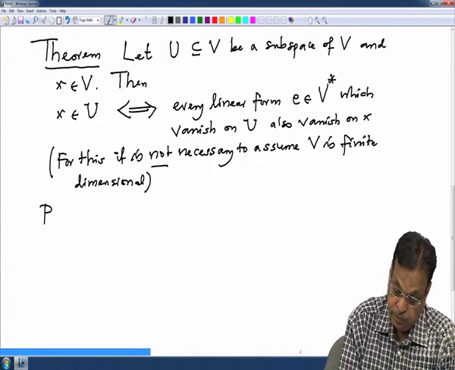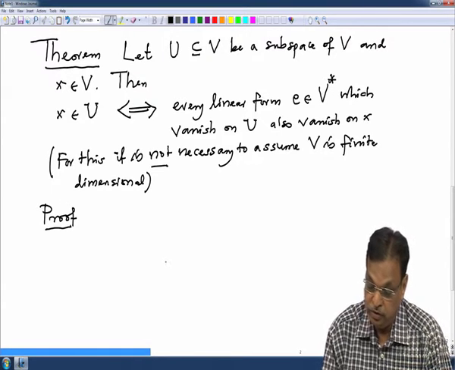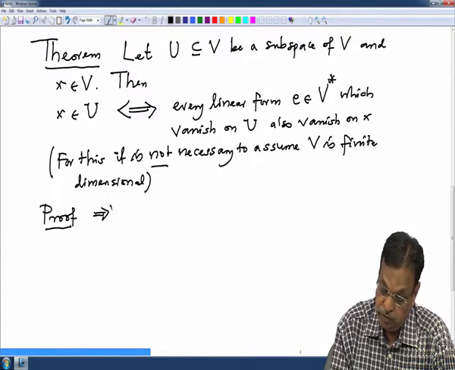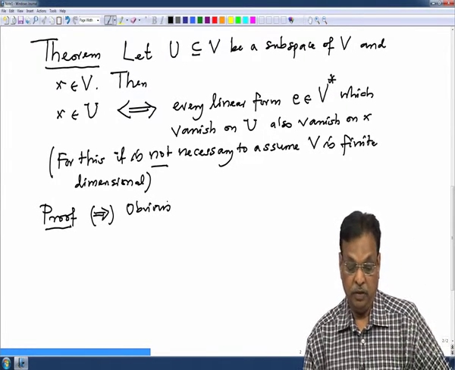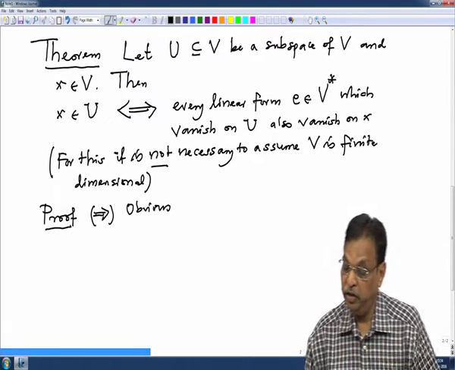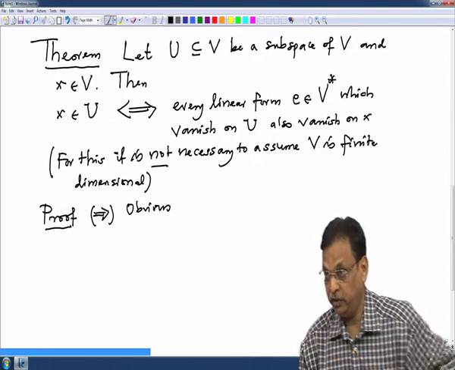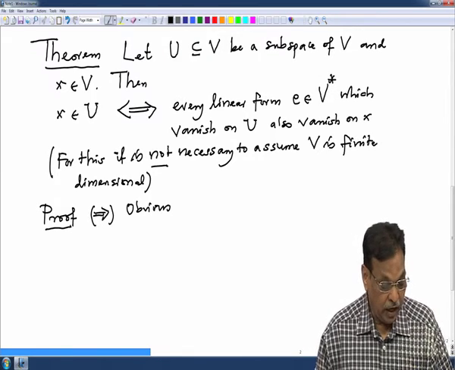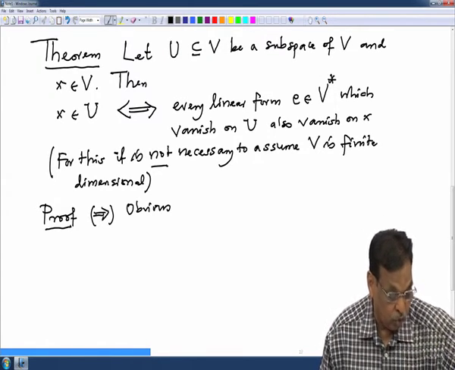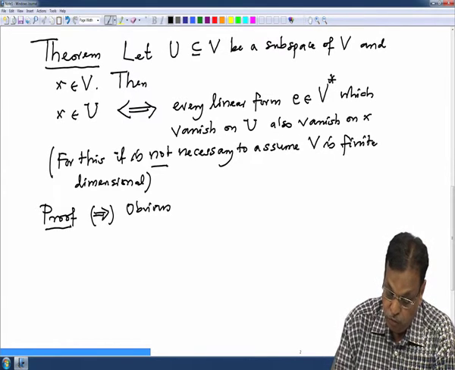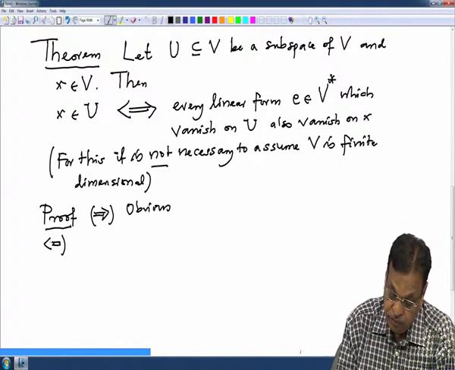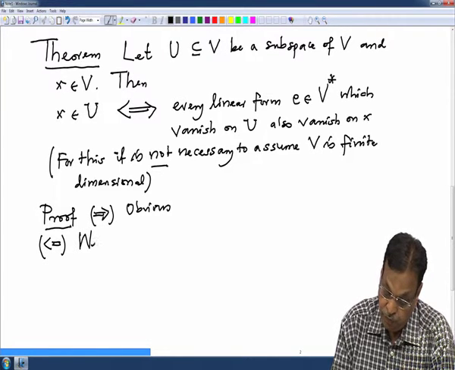Proof. One implication is obvious. If X belongs to U, then obviously a linear form which vanishes on U also will vanish on X. Conversely, I need to prove the other direction. So, what I will do is prove the negation.